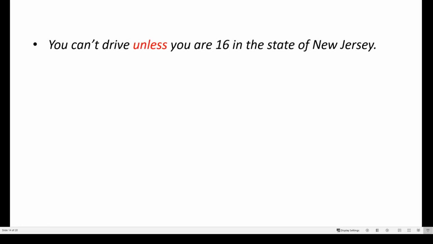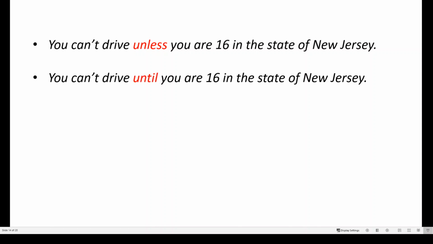So let's say, for example, you can't drive unless you are 16 in the state of New Jersey. You can also use the word until with the same meaning: you can't drive until you are 16 in the state of New Jersey.